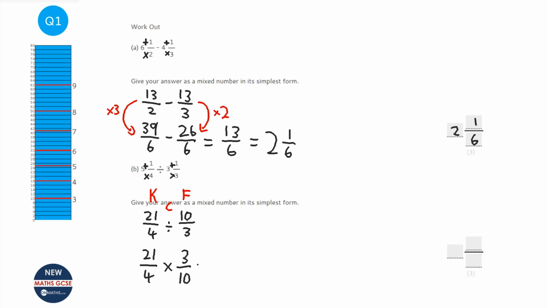Now, what we're going to do is simply times the tops and times the bottoms. And that's all we've got to do. So it's going to be 63 over 40. So again, we want to leave it as a mixed number. How many 40s can I take away from 63? Well, 1. And when I do that, I'm left with 23 over 40. Now 23 is a prime number, so unless 23 goes into 40, which it doesn't, that is our simplest form.